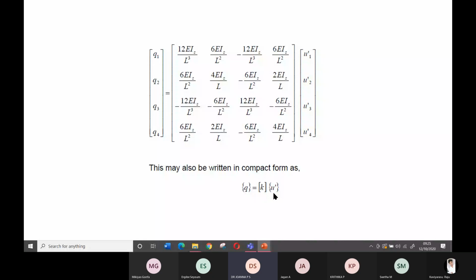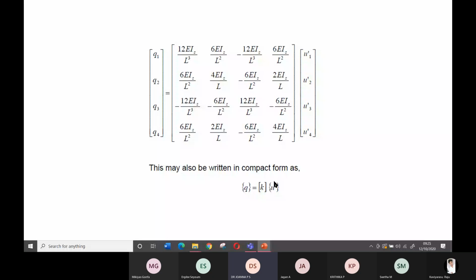Here you should also know one thing: I have used a curly bracket for the force, and for K I have used the square bracket. Whenever you see the curly bracket, that indicates that the particular quantity has a direction. The force may be applied in the positive direction or in the negative direction. Stiffness, similarly, does not have any direction, so I have put it in the square bracket.